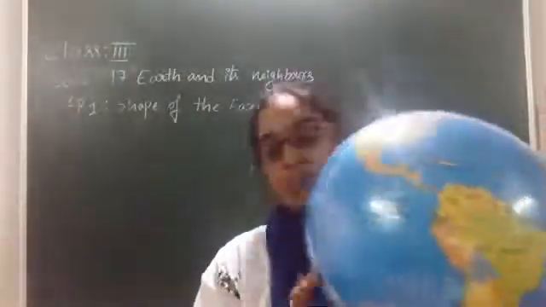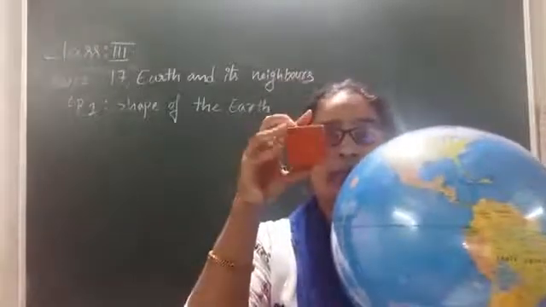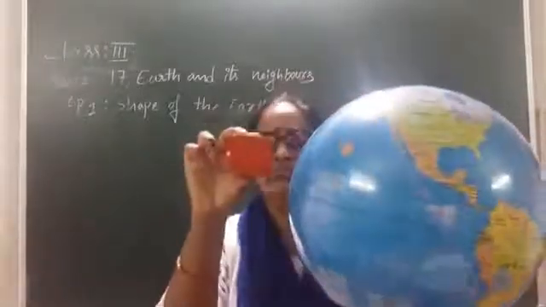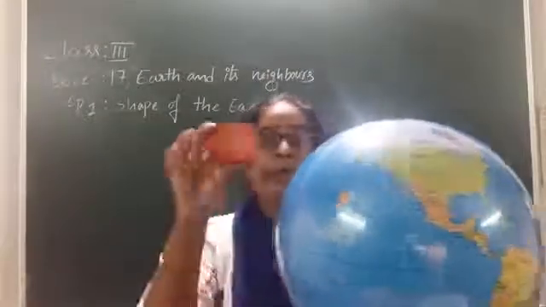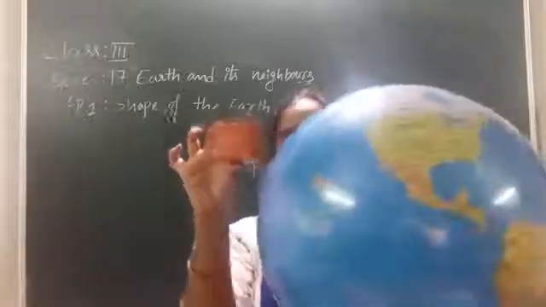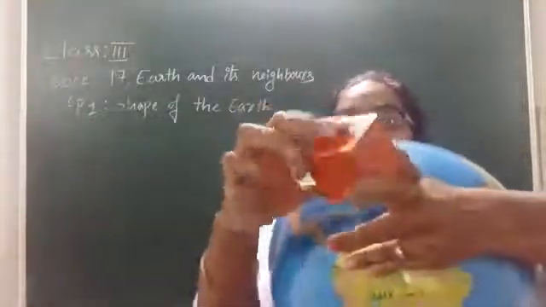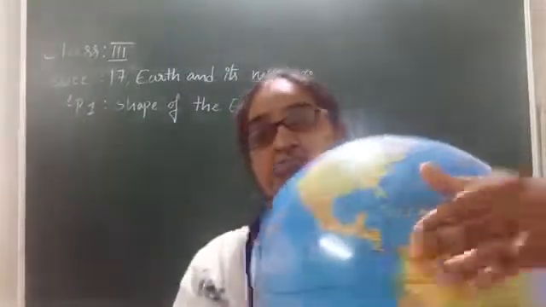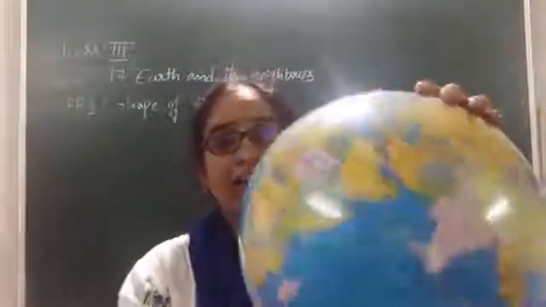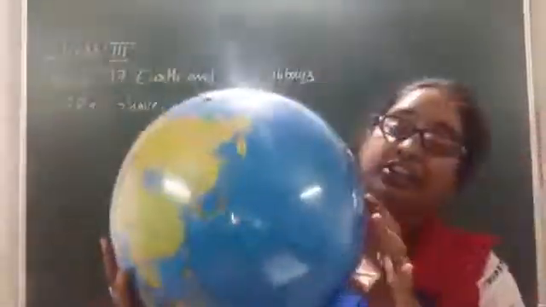Okay children, now observe, what is this? This is a cube, right? So what is the difference between this one and this one? Just now I told you the earth is in a spherical shape, and this is a cube. Can anyone tell? Yes, we can clearly see this one has edges, right? But can anyone see any edges on the globe? Do we have any edges here? No. So that's why we can tell a globe is in a round shape, right? We can't see any edges on this globe.